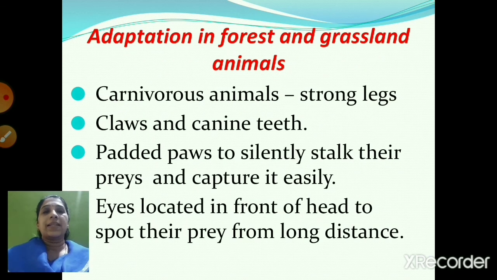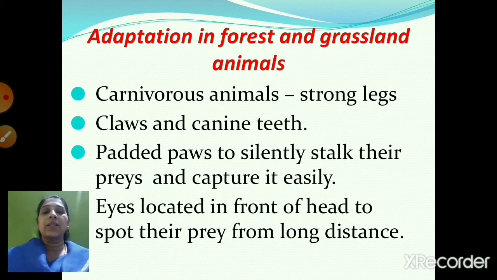Now let's see about the adaptation in forest and grassland animals. The carnivorous animals have strong legs, and because of this they can run fast and capture their prey easily. They have also got claws and canine teeth. Canine teeth are sharp and pointed. They have padded paws. Padded means they are very soft paws. So because of this they can silently go behind and capture their prey easily.